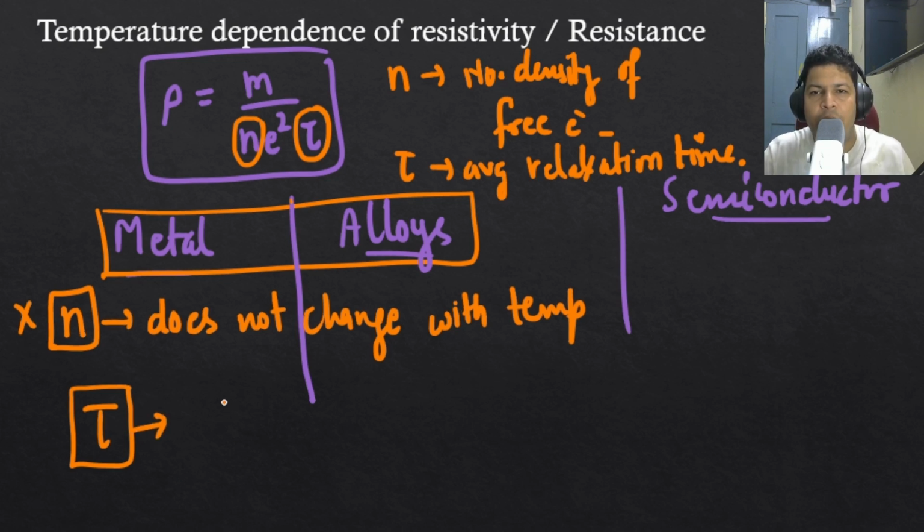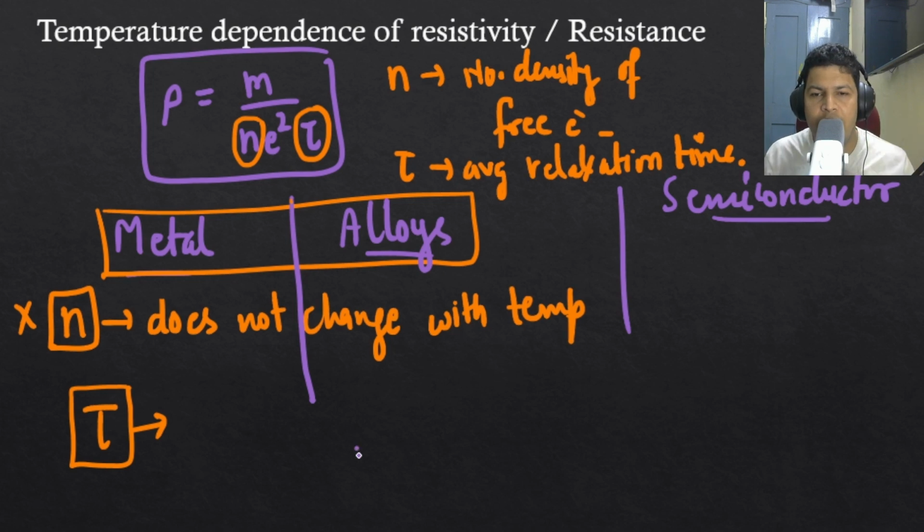Now tell me, if you increase the temperature, what will happen to the average relaxation time between two successive collisions? Two successive collisions means the electron has to go from this collision to this collision. Now there is a gap. When you increase the temperature, which quantity will change? The kinetic energy. So kinetic energy will increase, because of that velocity will increase, so this electron will cover this distance quickly. That means the average relaxation time will decrease.